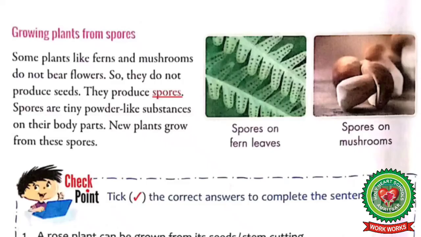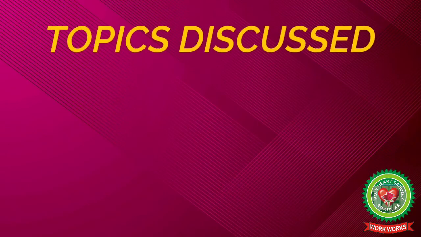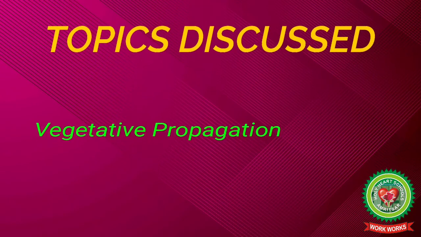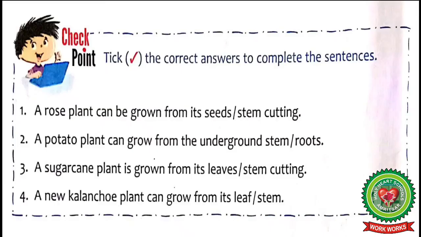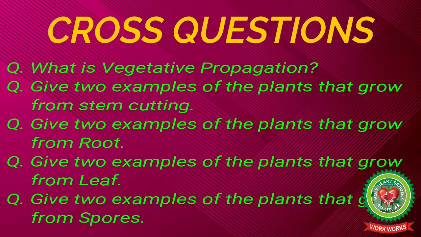Now students, today I have discussed with you vegetative propagation. Now there is a small exercise checkpoint on page 64. You read and revise this topic again and also the related cross questions.